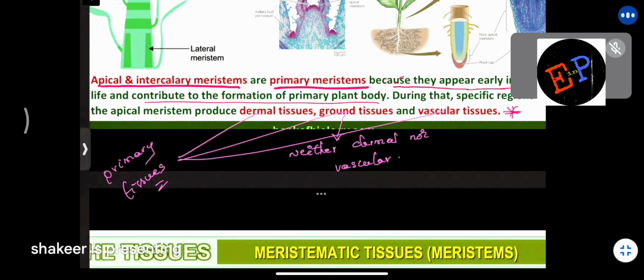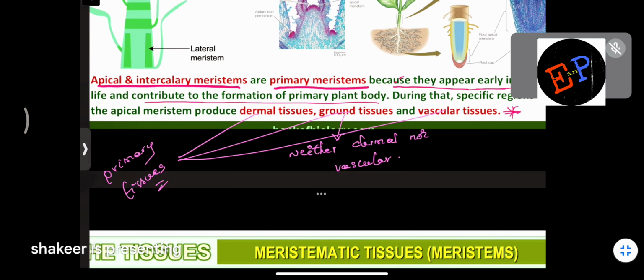So what is meant by dermal tissues? Outer layers of the plant are present, you know. For example, outer bark of the plant, outer cells of the plant. So they are produced by whom? They are produced by the apical as well as intercalary meristems. They are called dermal tissues. The outer covering of the plant is called dermal tissue. Dermal means skin, no? Okay.